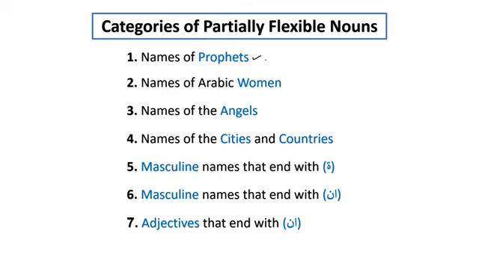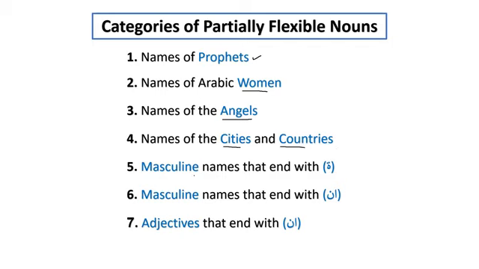And these are 6 exceptions, and the rest of the names of the prophets like Ibrahimu, Ismailu, Yaqubu, Yunusu, all of them are partially flexible. That means they do not accept tanween. Then we have seen that the names of Arabic women like Aishatu, Aminatu, Zainabu, are also mamnu min as-sarf. They do not accept tanween. And then we have learned that the names of the angels like Jibrilu, then similarly Israfilu, do not accept tanween. And in the previous lesson, I guess we learned about names of cities like Makkatu and countries like Misru. They do not accept tanween.